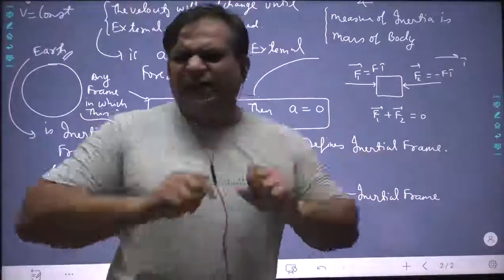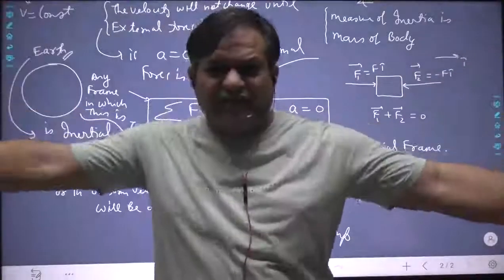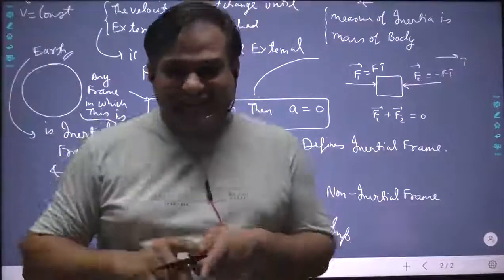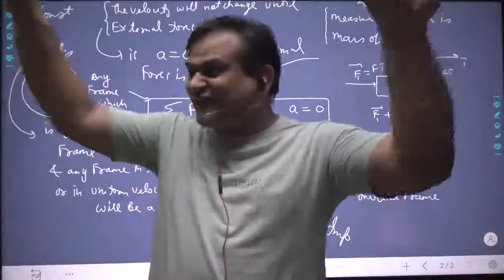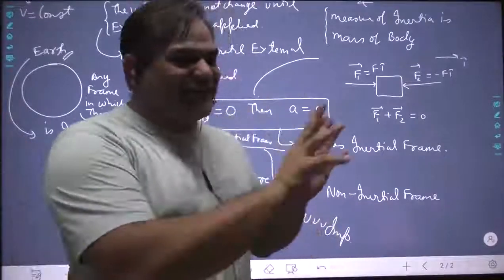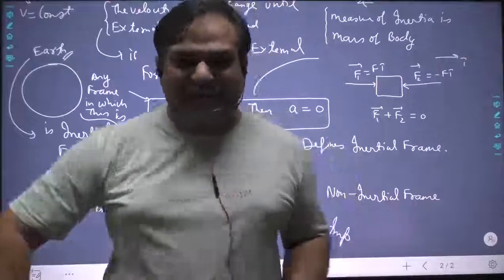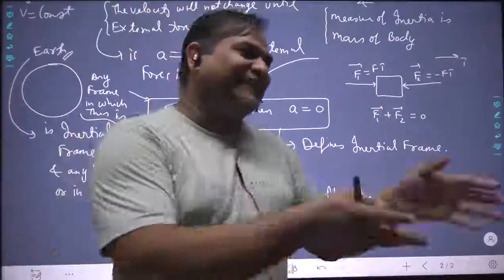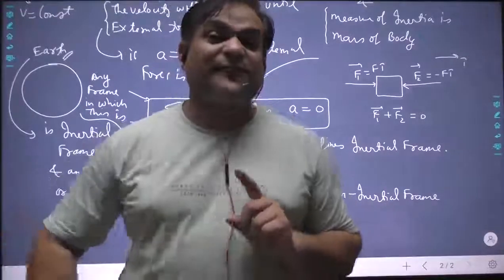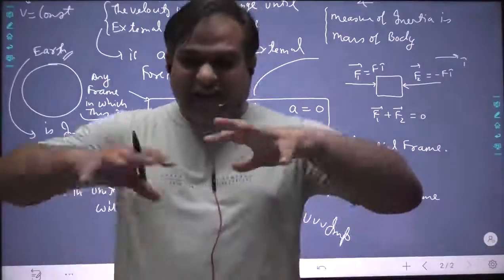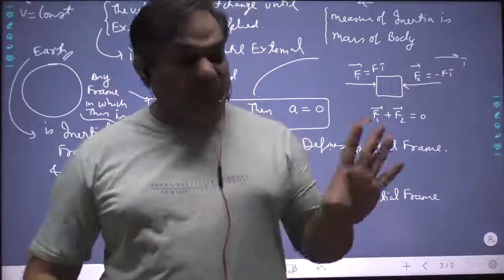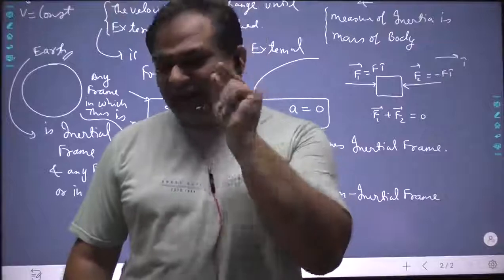In simple layman words, we regard this earth as an inertial frame. Why do we regard this earth as an inertial frame? Because in our house, we decorate our house, putting different things at different places. But when you go outside for a walk and return, you find everything at its same place. It doesn't happen that you put something here and when you come back it is there. Is this thing clear? Say yes. So on earth, whenever we put any object and no external force is applied, the object remains at the same place. That proves that earth is an inertial frame.